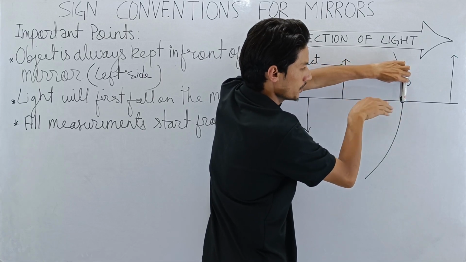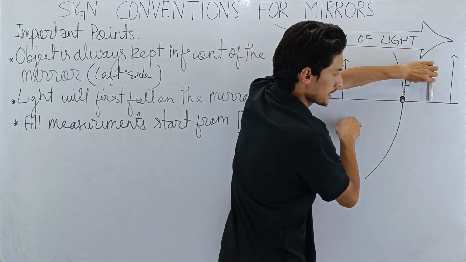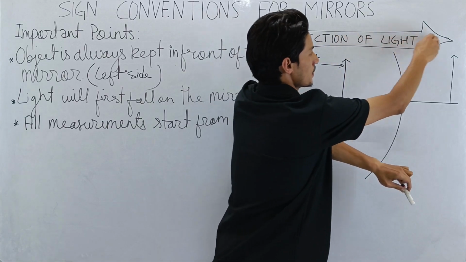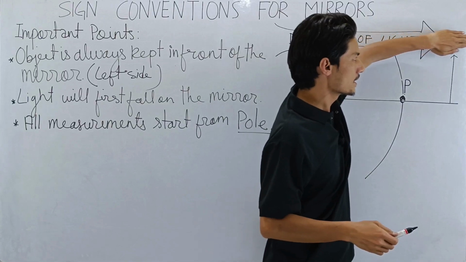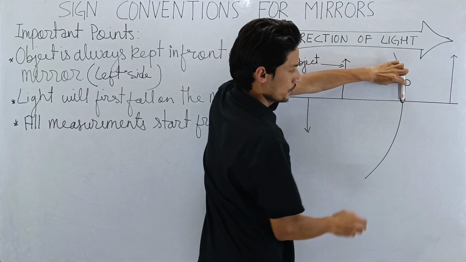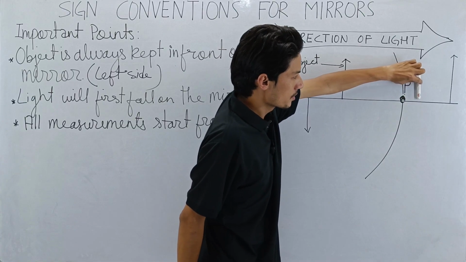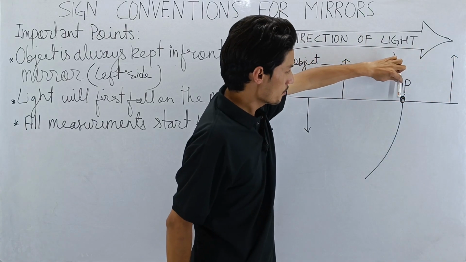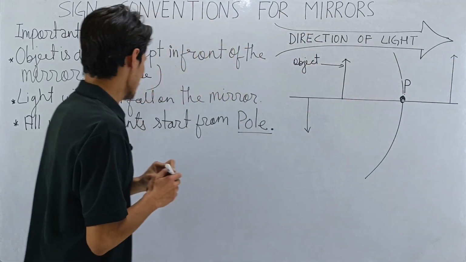Measurements done along the direction of light. That means I will be moving like this. Am I not moving along the direction of light? Look at the direction of light. Light is traveling like this, and it will exit the screen. Understood? I'm here because every measurement starts from pole. So am I moving along the direction of light? Yes. Now I'm out of the screen. So measurements done along the direction of light are considered positive.